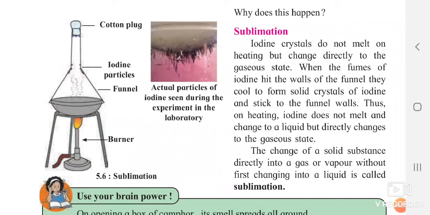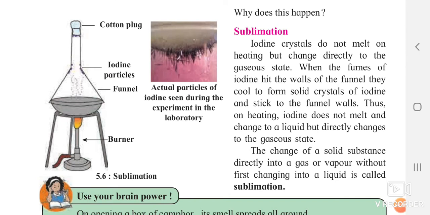Welcome all. We have already started our fifth lesson. We have already completed the sublimation part. We have also seen the change in the state of matter. We have seen what is boiling point. We have also seen the freezing point and the melting point too.